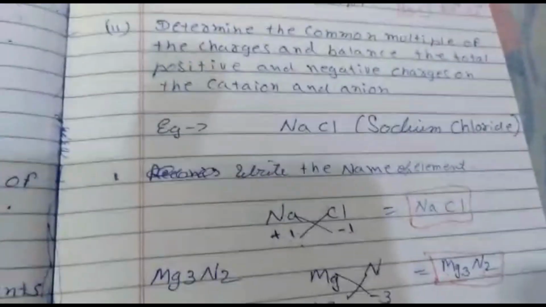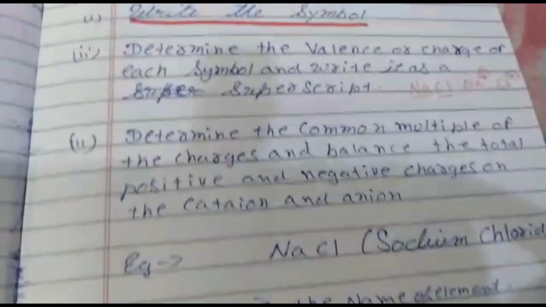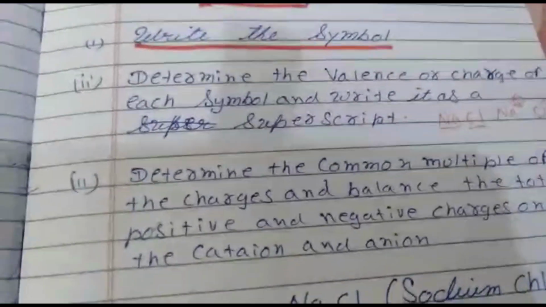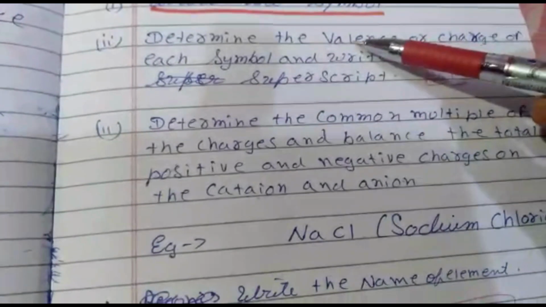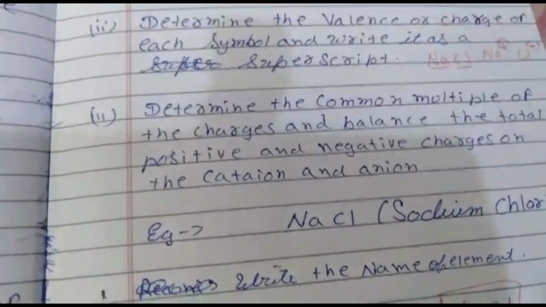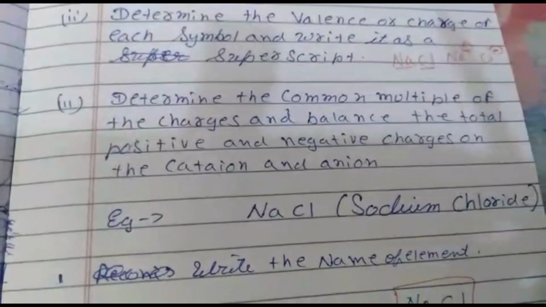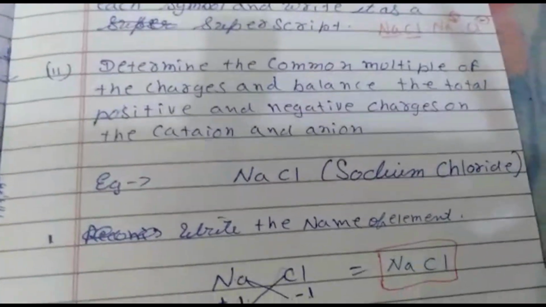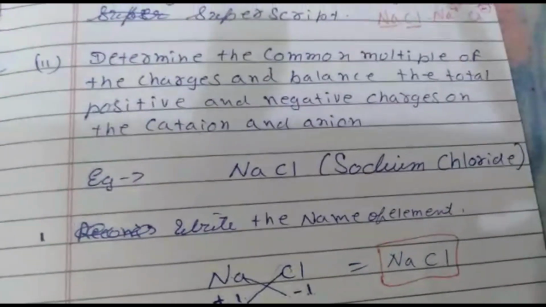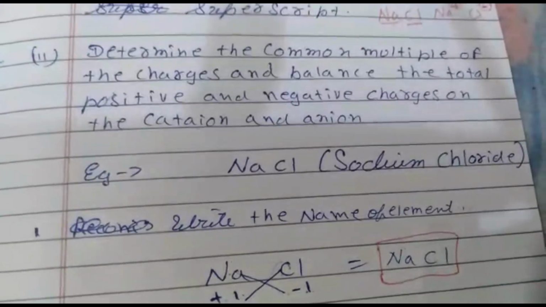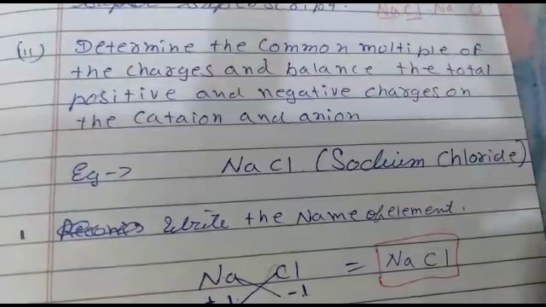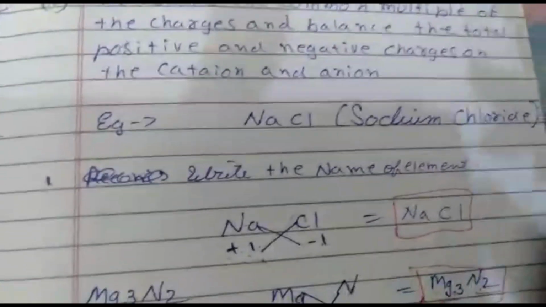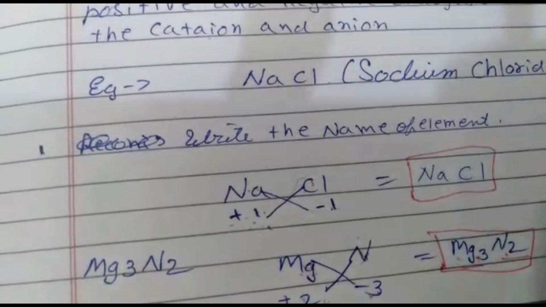Now the steps are clear to you all. Once again I will revise. First of all, for writing the formula we have to write the symbols. Secondly, we have to determine the valency or the charge of the particular symbol of each element, and write it as a superscript charge. Then determine the common multiple of the charges and balance the total positive and negative charges on the cations and the anions, as per the example I have given you.